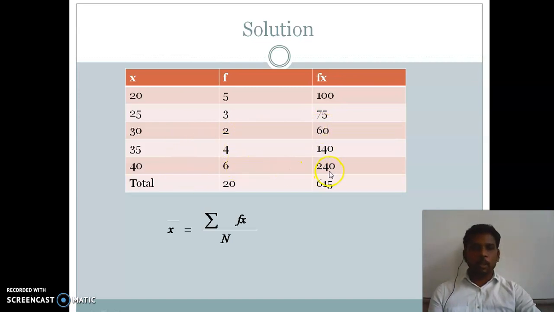40 into 6, 240. And the last column total. So we have to put the total of frequency, at the same time the total of the last column also. If you add everything, here 20 will come. And here if you add everything, 615.